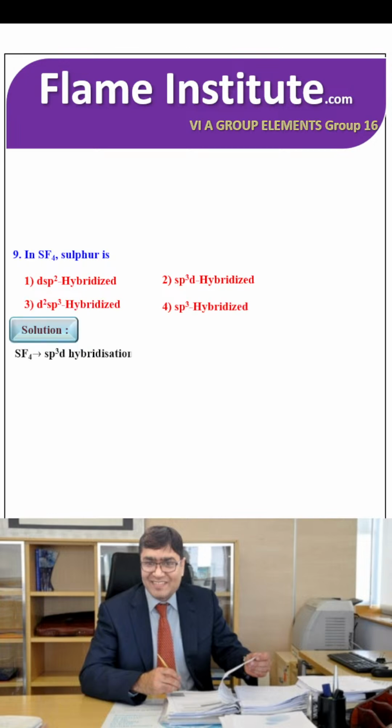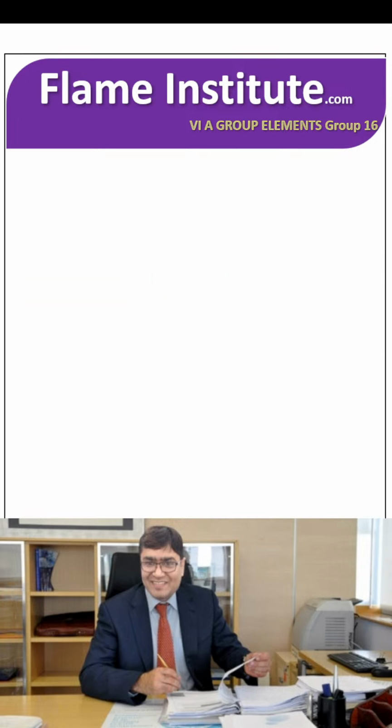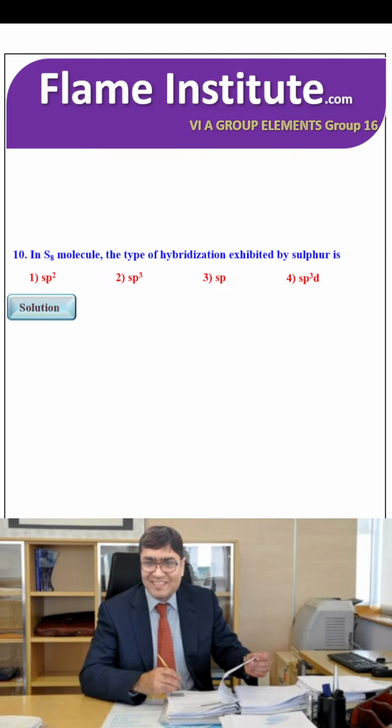SF4 is sp3d hybridized, so the second option is the right option. In the S8 molecule, the type of hybridization exhibited by sulfur is sp2, sp3, sp or sp3d. We have this kind of S8 molecule, so there is sp3 hybridization. That's why the second option is the right option.